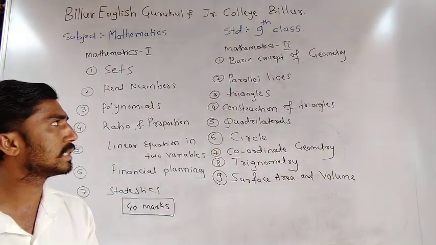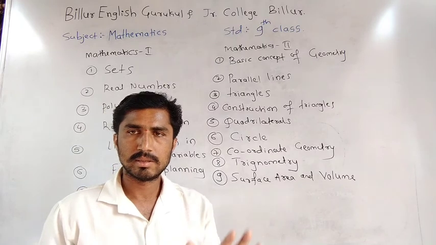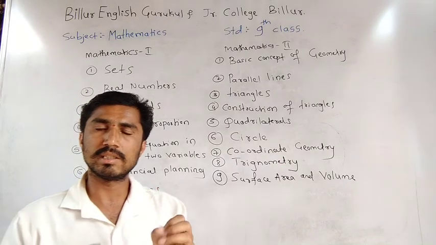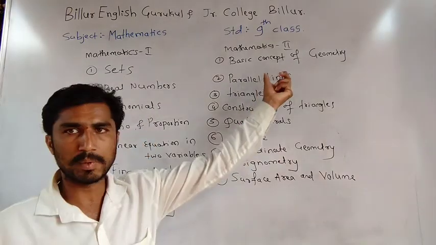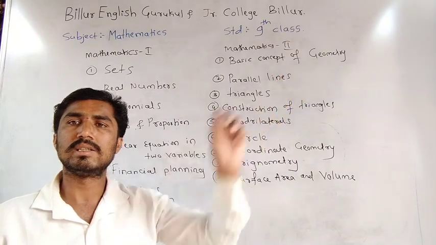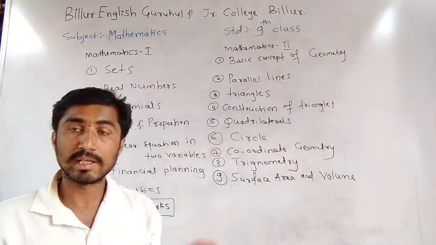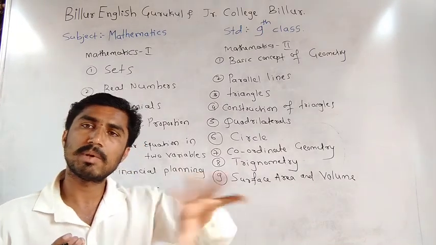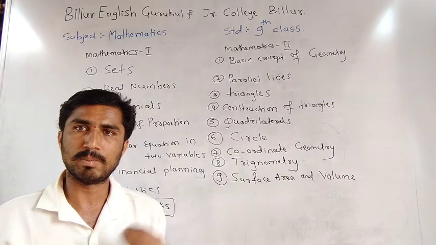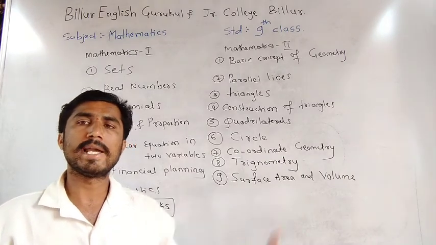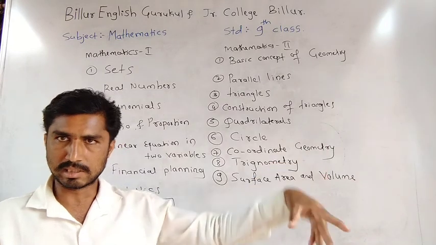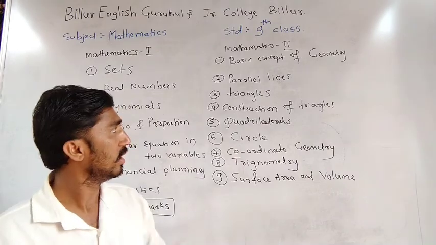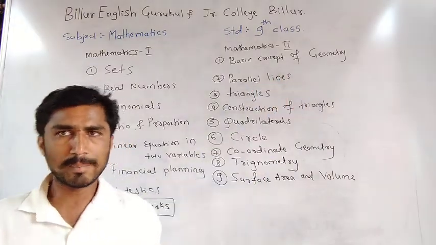First one, basic concept of geometry. What you learn inside geometry is very important. Geometry means the shape of any object. In geometry we learn the shape of any object: line, plane, triangle, square, rectangle, circle, sphere, all the shapes of these objects. Okay. Next, parallel lines. All of you know line.